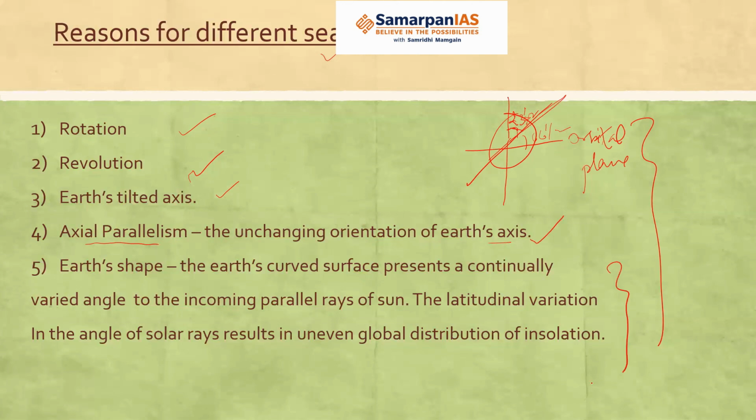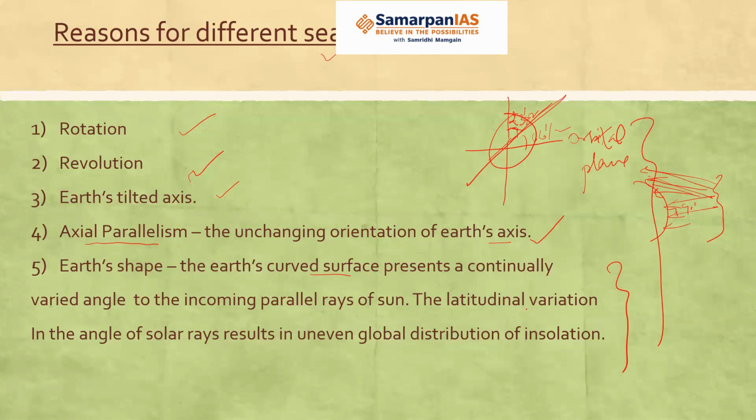And then Earth's shape. The shape of the Earth is curved. That also we have seen in the previous diagram, that because of the curved shape, some areas will receive the direct rays, some areas will receive the slanting rays. So these also result in the different seasons. The Earth's curved surface presents a continually varied angle to the incoming parallel rays. So the angle changes: around the equator it is 90 degrees, and then it becomes slant. This we have already discussed.